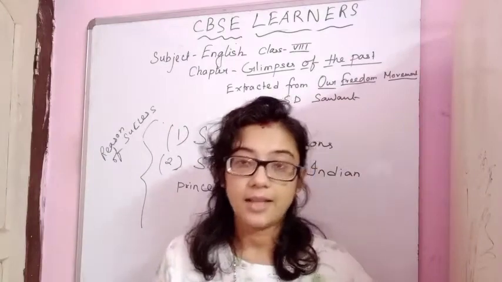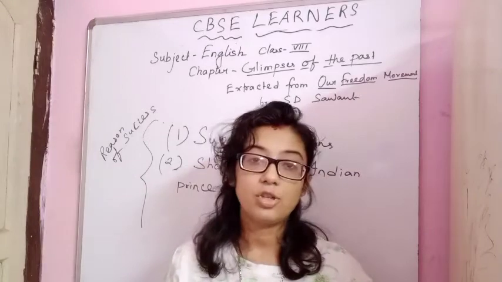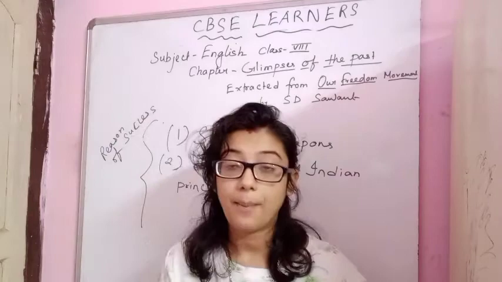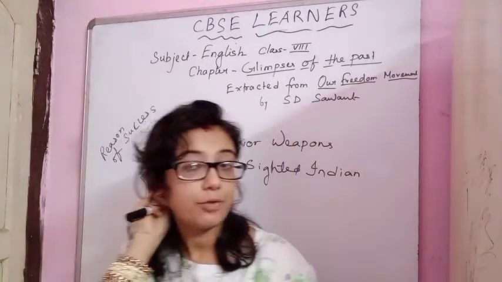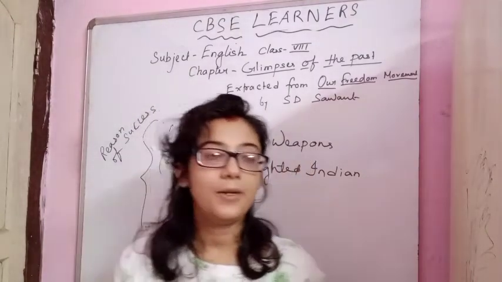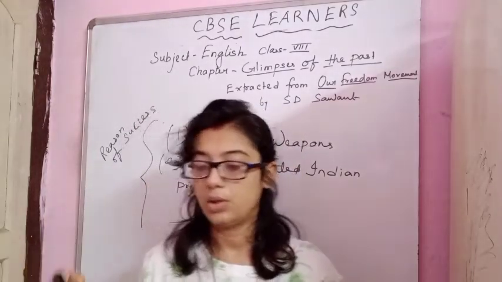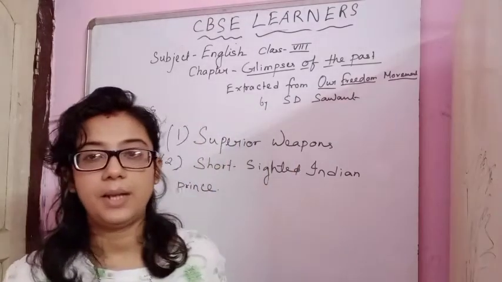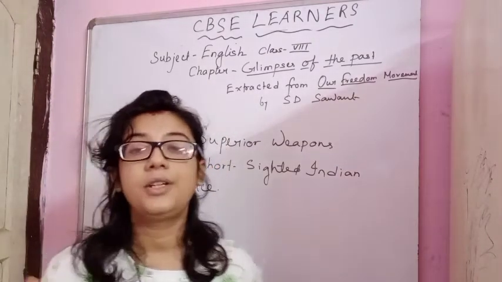The subsidiary alliance, I think you have read in the Trade to Territory chapter, where the king has to pay some tax or allowance to maintain an army of the British East India Company with superior weapons. On behalf of that king, the Company sends its army, trains their soldiers and defeats the other king. So this helped them to earn more money, for the British East India Company.